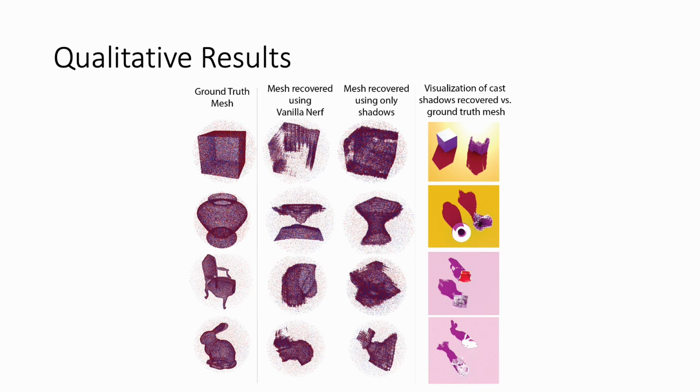Shown here are qualitative results for four datasets rendered from Blender, comparing our method to the results obtained from the original NeRF paper, which has access to RGB images during training, whereas our method only uses binary shadow masks. Despite not using RGB images, our method is on par with NeRF. We note that the observations are taken from the bird's eye view of the scene, meaning the geometry of vertical surfaces of objects is only visible by looking at shadows, which is where we see the most improvement compared to methods that do not explicitly model shadows.